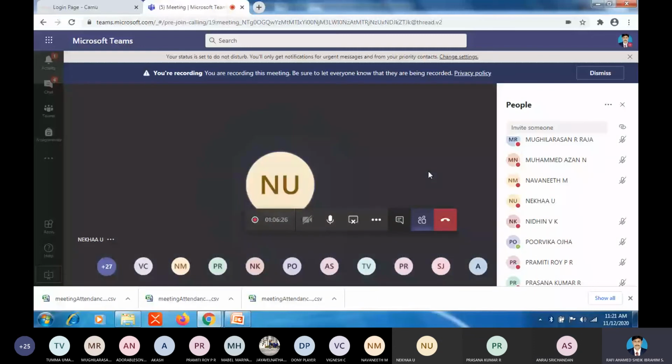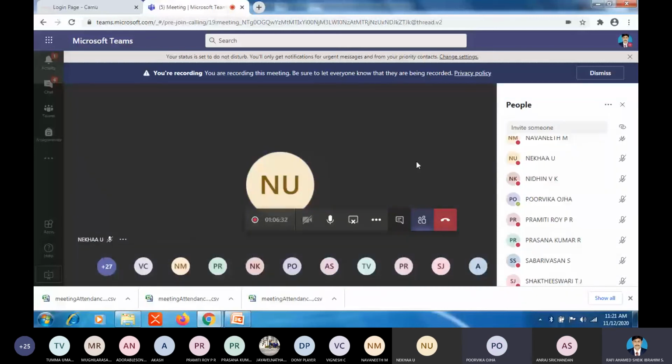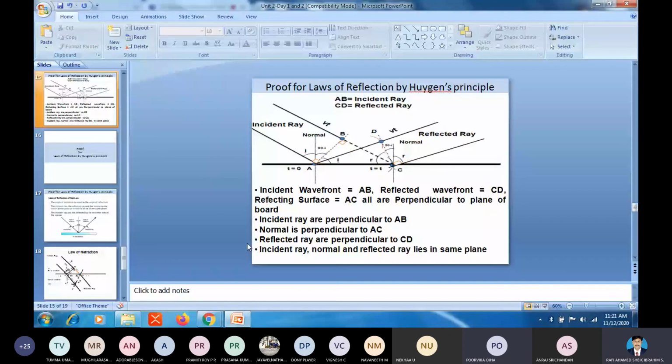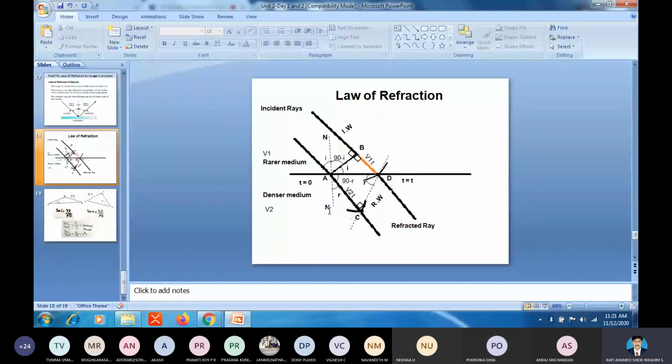Sir, I have a doubt in refraction. Sure, ask your doubt. In the diagram, can you explain that again? That refracted ray V1T and V2T distance, this one? Is the screen visible? Yes, sir.